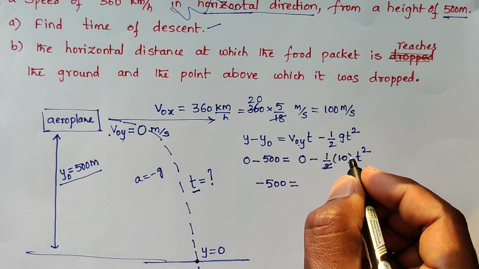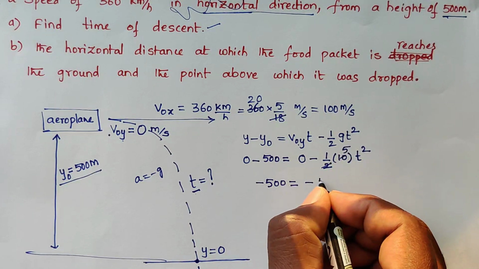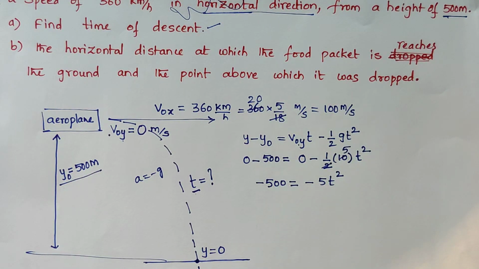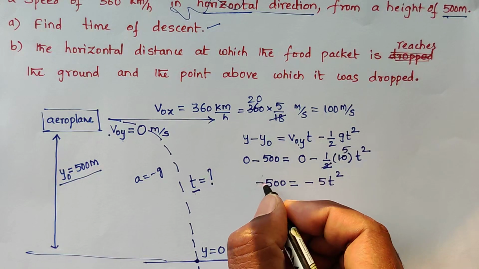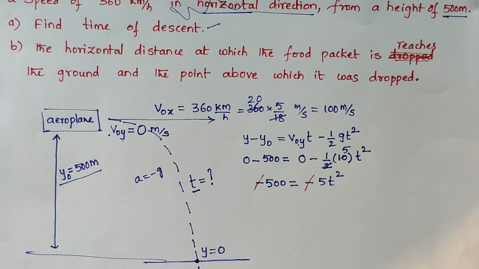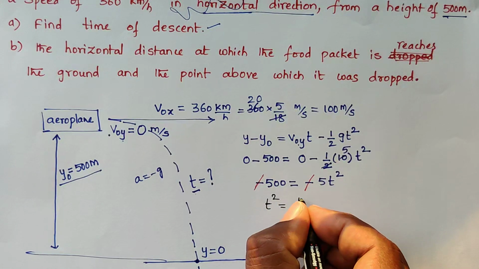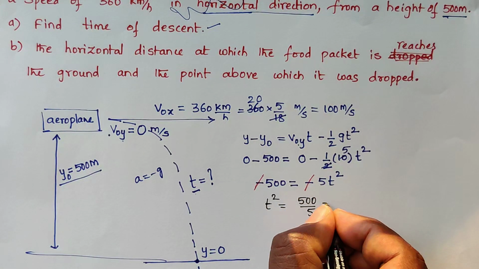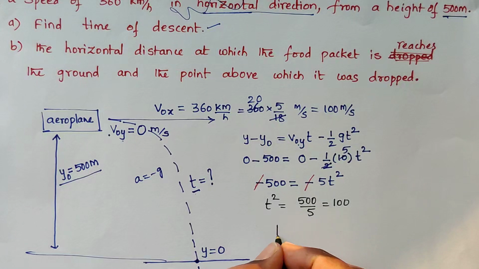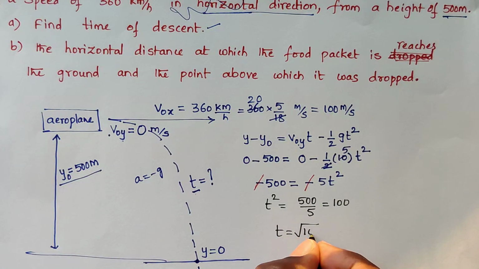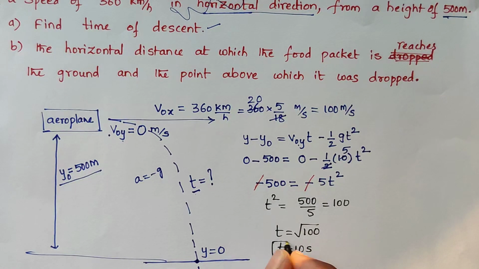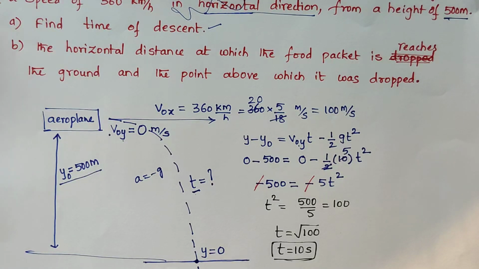minus 5t square. The negative signs cancel out, so t square equals 500 divided by 5, that is 100. So t equals root 100, that is t equals 10 seconds. The time taken to reach the ground is 10 seconds.